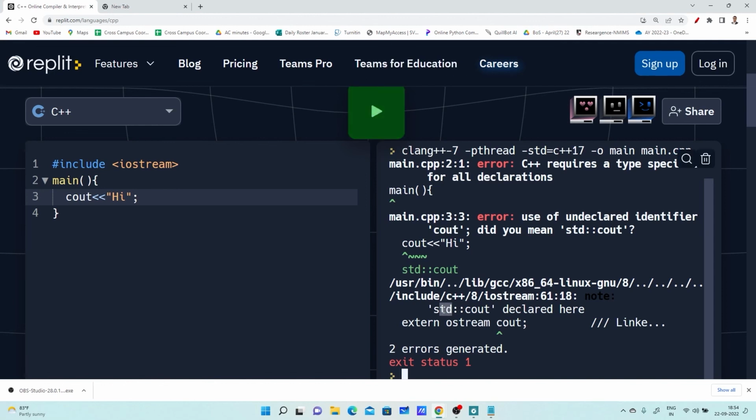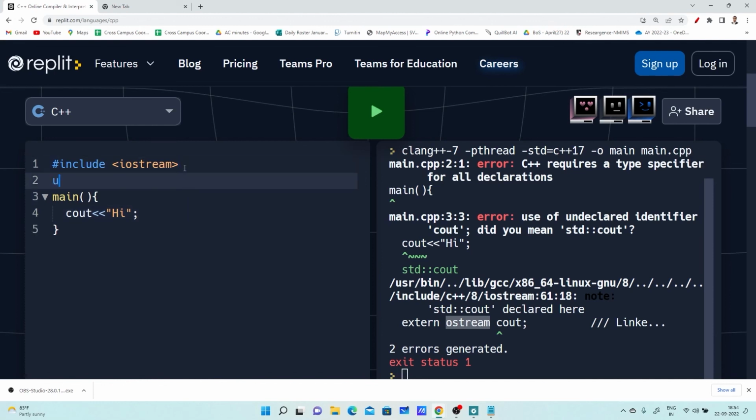Why is there an error? Because it is saying that there is a standard. Just now I said ostream for output stream. Here it is saying the name of the class, that ostream output stream class. So this cout belongs to this ostream class. cin belongs to the istream class, and the super class of those two is the iostream class. Right? So why is that standard there? That std is a namespace.